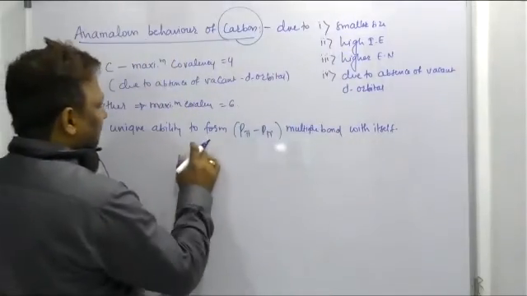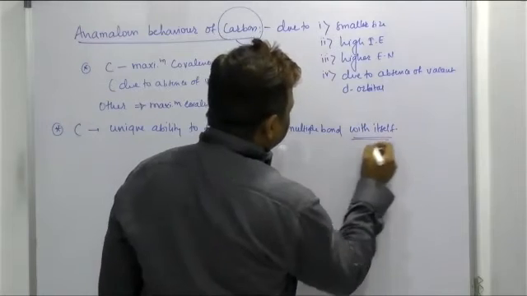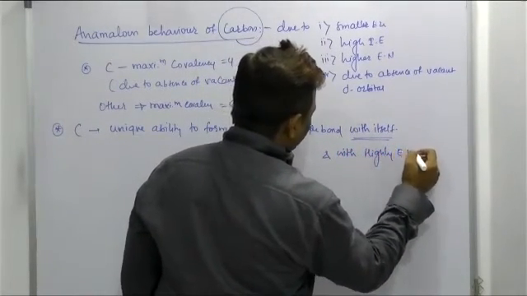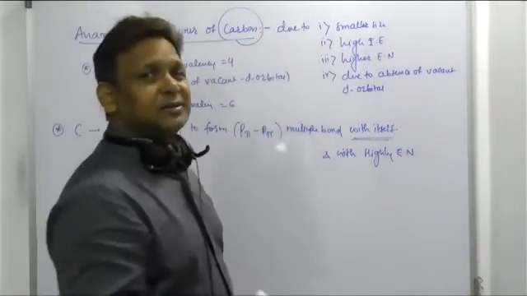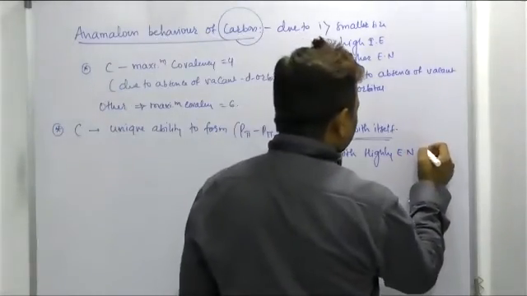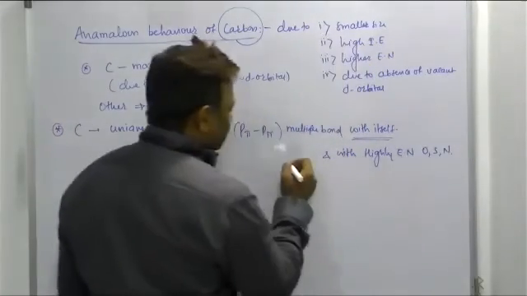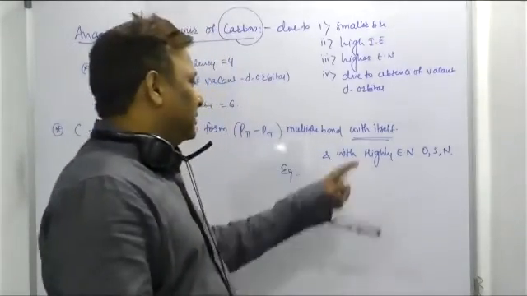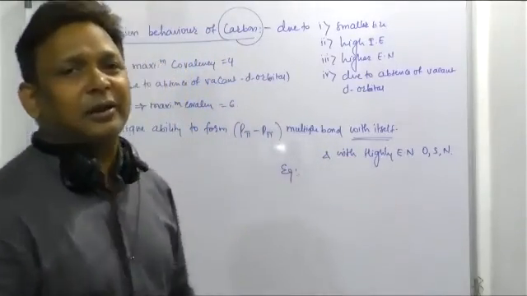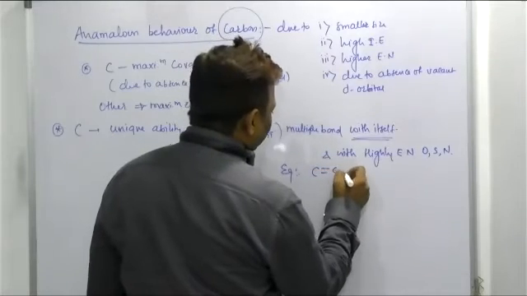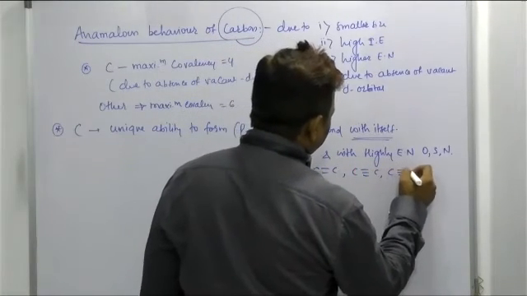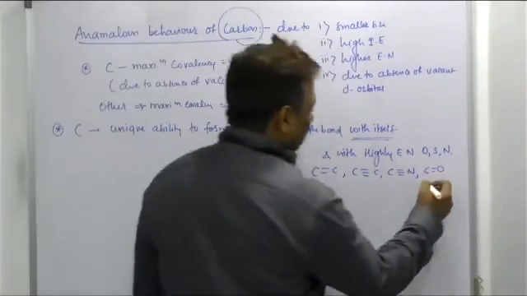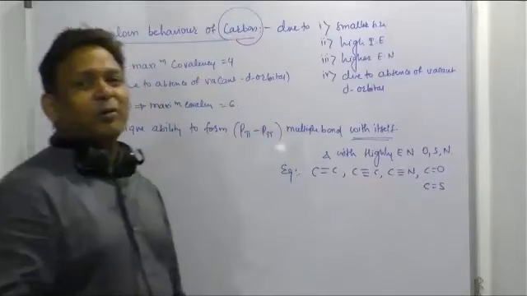So it has a unique ability to form p pi multiple bonds with itself and with highly electronegative atoms like oxygen, sulfur, nitrogen. Sir, can you show me examples of carbon with multiple bonds with itself and highly electronegative atoms like oxygen, sulfur, and nitrogen? You should know better. Carbon double bond carbon, carbon triple bond carbon, carbon triple bond nitrogen, carbon double bond O, carboxyl group, carbon double bond S. Yeah, beta, carbon has a tendency to form multiple bonds.